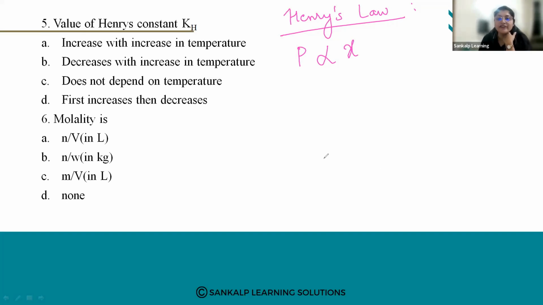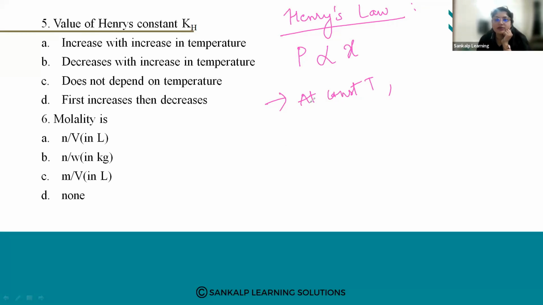At constant temperature, the amount of gas that is dissolved in a liquid is exactly proportional to the partial pressure of that gas above the liquid. So this is the definition.